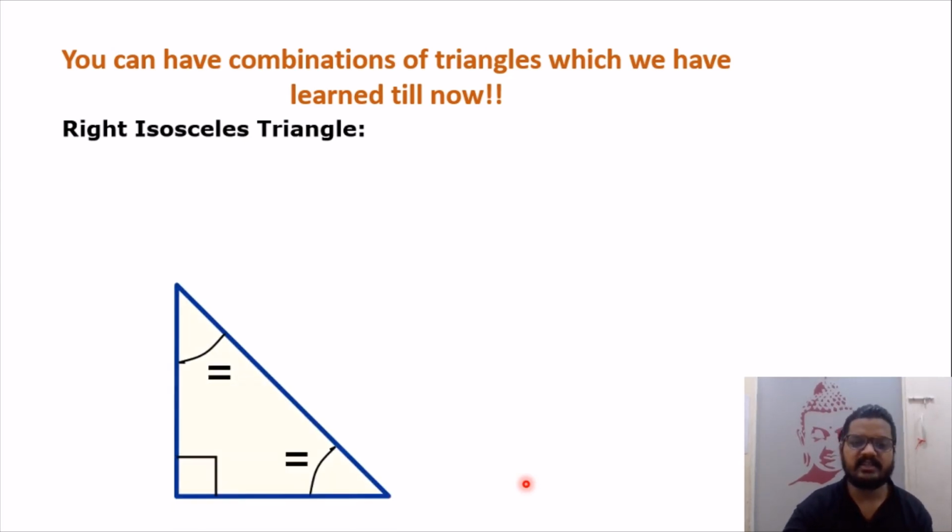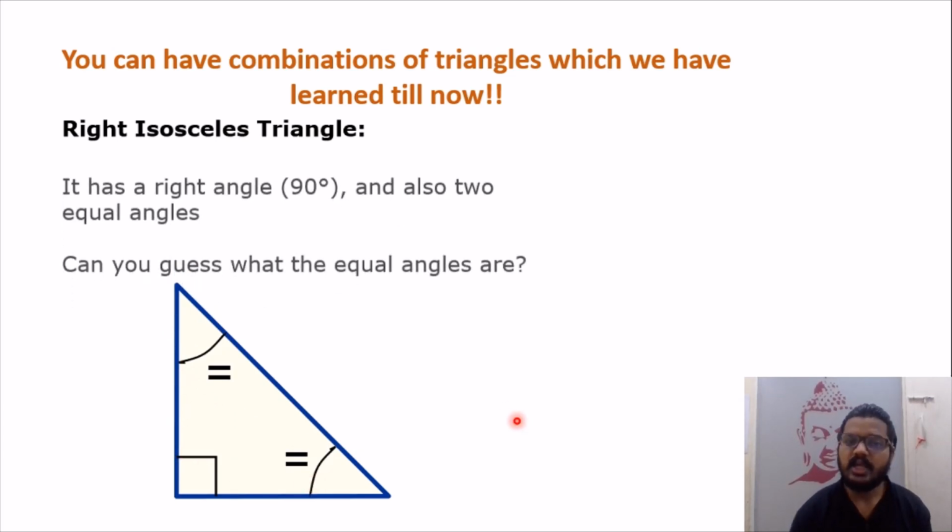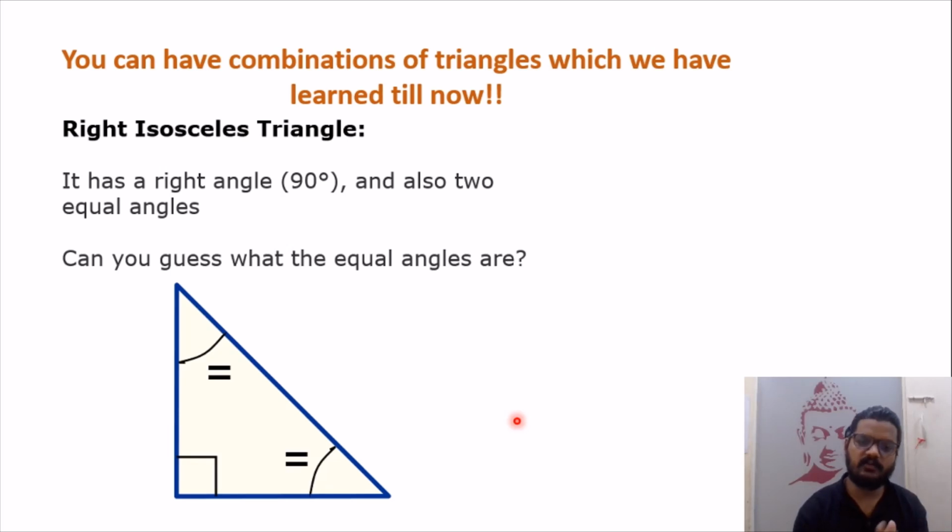So if I take an isosceles triangle like this, where we have two sides equal, opposite two angles are equal, but this angle is 90. So one angle is 90, therefore it's a right angle triangle, as well as two sides are equal, therefore it's an isosceles triangle. So you can combine two different types of triangle to form new types. Therefore there could be multiple types of triangles which you can learn.